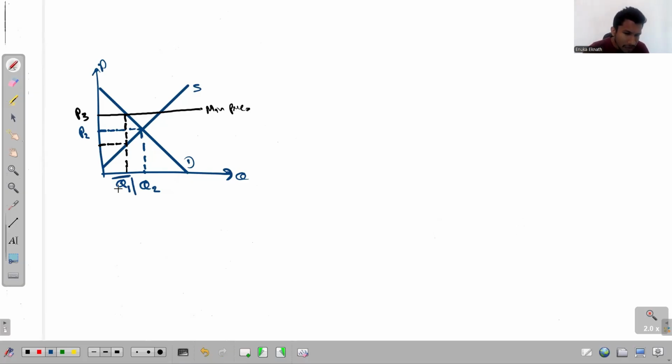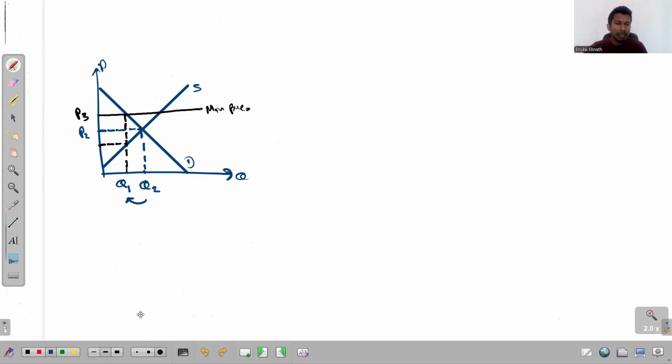They will ask only for this Q1 quantity. So the market quantity is still Q1, not Q3 that I showed you earlier. So the market quantity drops from Q2 to Q1, and then market price increases from P2 to P3. So these are the immediate changes that happen in the market after imposing the minimum price.